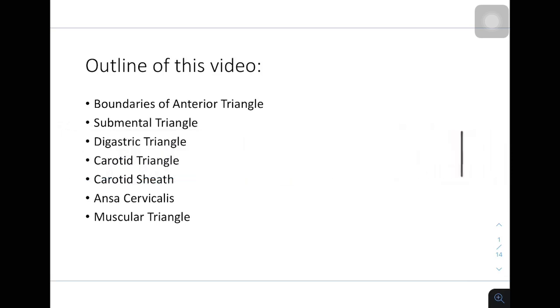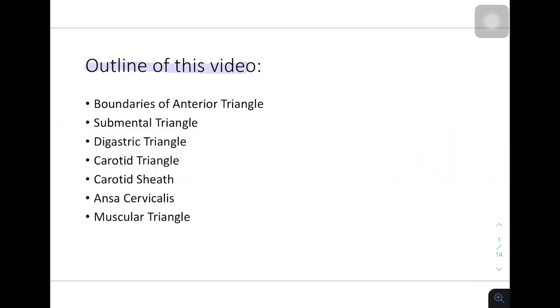So this is the outline for today's video. First we'll talk about the boundaries of the anterior triangle. Then we'll go into the subdivisions like submental triangle, digastric, carotid. Then we'll go into much detail of carotid sheath, ansa cervicalis, and finally we'll talk about the muscular triangle.